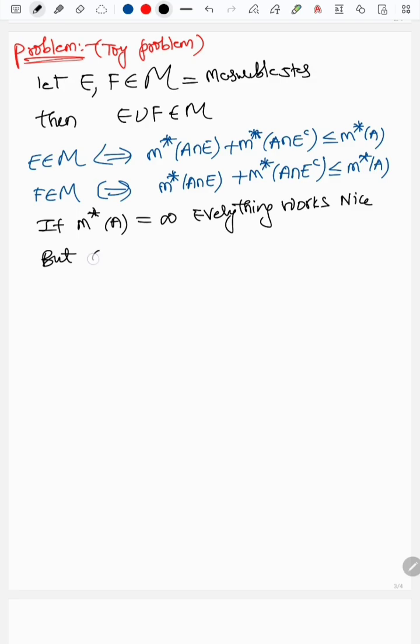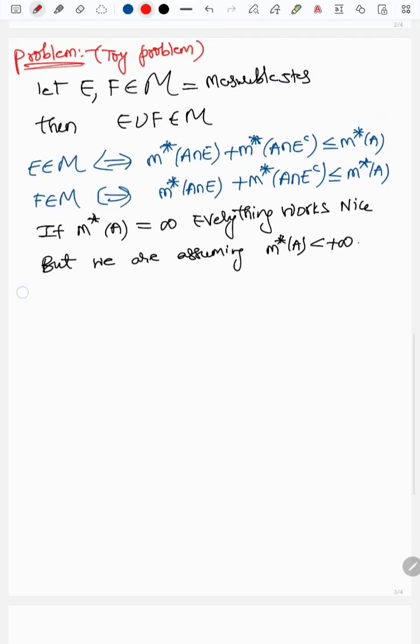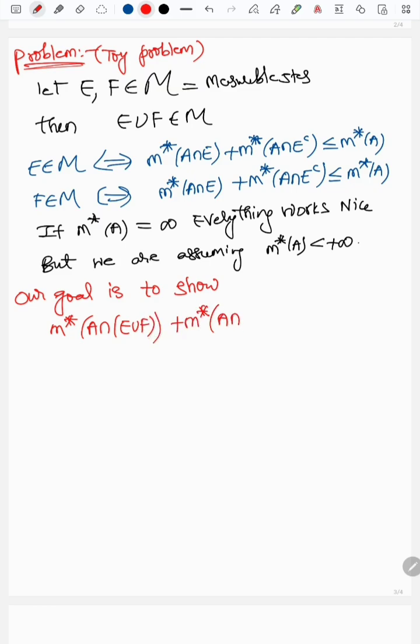But I'm assuming, but we are assuming M star of A is less than infinity, so less than positive infinity. Now, with the given data, our goal is to show that M star of A intersection (E union F) plus M star of A intersection (E union F) complement is less than or equal to M star of A. This is our main goal.